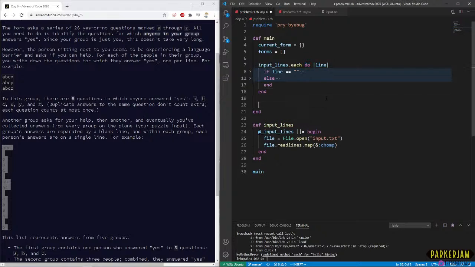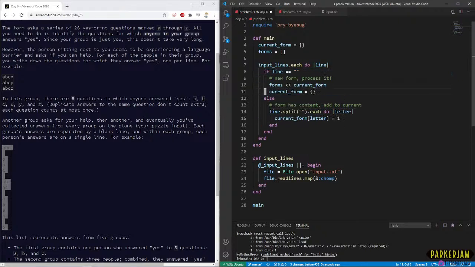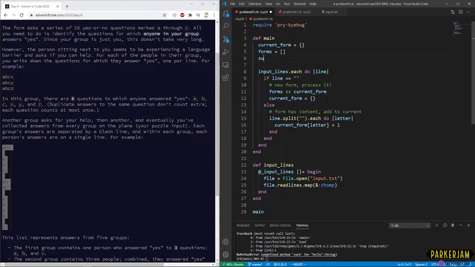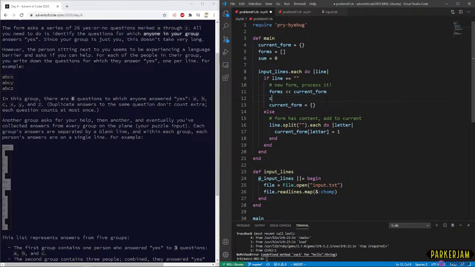Cool. Another thing that we could possibly do instead of adding it, let's actually do this rather than introduce a second loop. Because what we're doing is we're summing up all of the various forms, right? So what we can do is sum plus equals current form keys size.